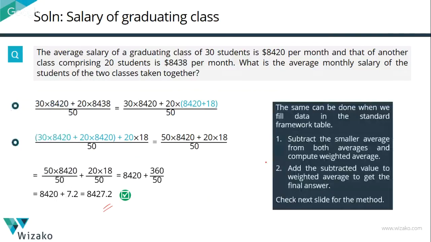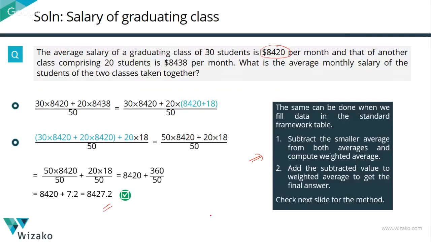Now, this is the one which I would actually want you to do, right? We'll take it one step further from the earlier edition. What we're going to do is, you don't need to necessarily do so much calculation. Even this is a little painful. Whenever you have to find out the weighted average of two large numbers, in the standard framework as you're setting it up, subtract the average of the smaller component from both. We'll do that in the next slide and I'll show it to you so you'll know what I'm talking about.